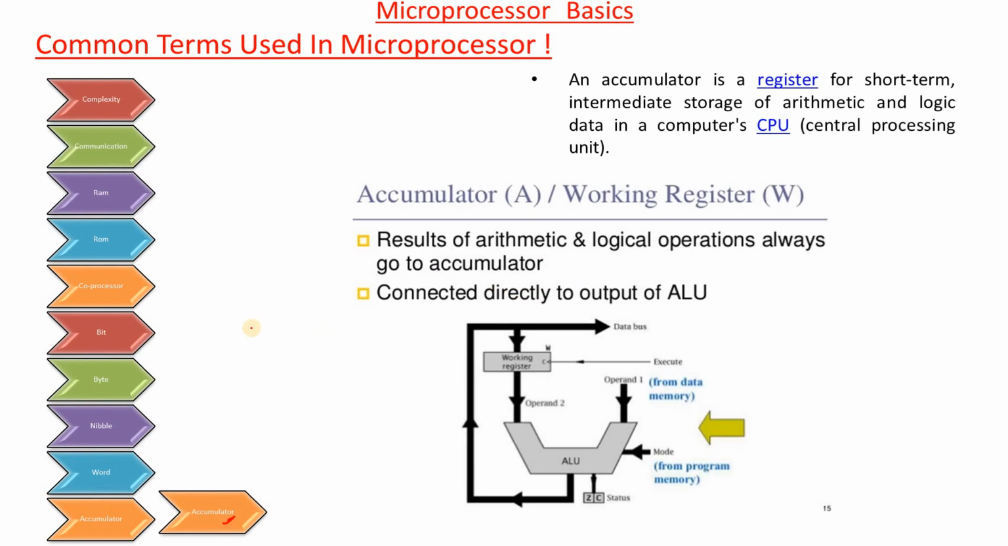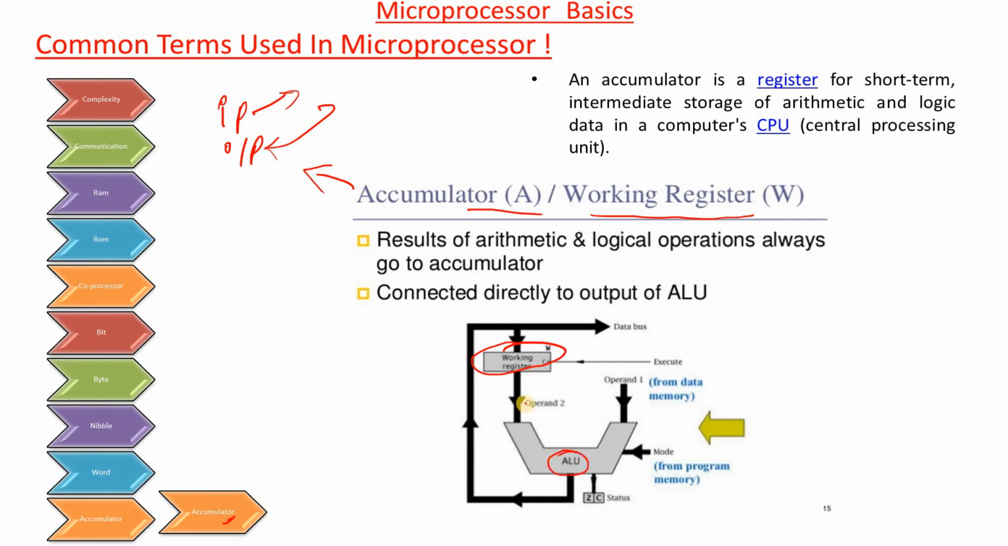Accumulator is very important. Another name of the accumulator is the working register. The main thing about the accumulator is that it provides the input as well as holds the output. After completion of the particular task or execution of an instruction, the result is also held there. The accumulator provides input to and receives output from the ALU. The result of arithmetic and logical operations always goes to the accumulator, connected directly to the output of the ALU.